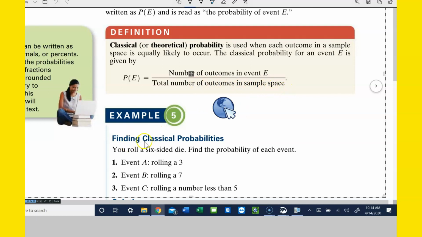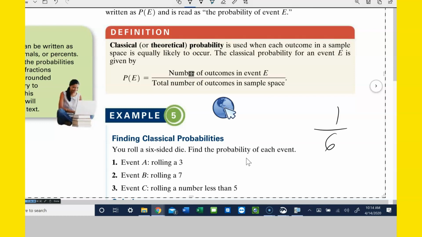So example 5, finding classical probabilities. You roll a 6-sided die, find the probability of each event. Rolling a 3. All right, rolling a 3. What is the number of outcomes in that event of rolling a 3? There's only one outcome where you roll a 3. What's the total number of outcomes when you roll a 6-sided die? Well, there's 6 different total outcomes in the sample space.